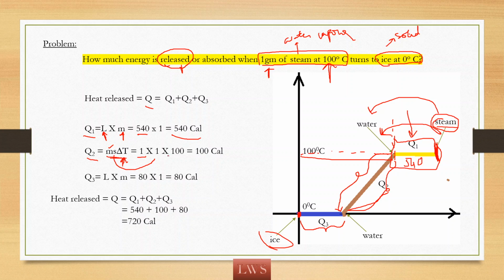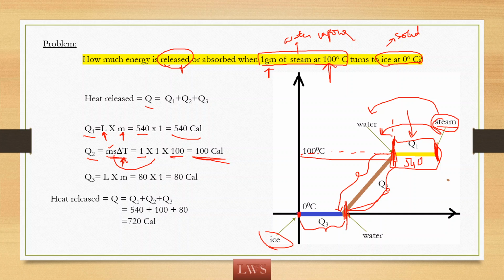So I am taking 1 into how much is the change in temperature? The water is at 100 degrees and it converts to 0 degrees Celsius water. So 100 minus 0, which you are getting 100. So the change in temperature is 100. So 1 into 100, you are getting 100 calories. So the water at 100 degrees Celsius, by rejecting a heat of 100 calories, it will reach 0 degree Celsius. Now here we are having water at 0 degree Celsius, which is nothing but its freezing point.